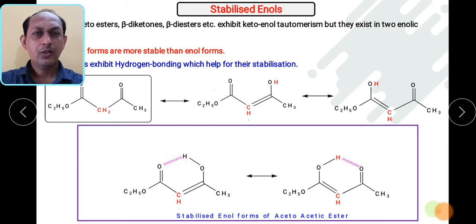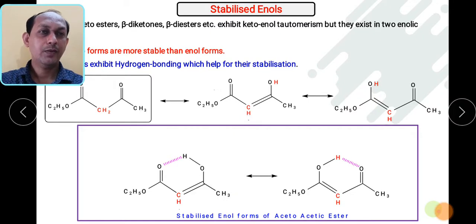As we know, hydrogen bonding takes place between hydrogen and heteroatoms such as oxygen or nitrogen. So there is hydrogen bonding here, you can see. Due to the formation of this cyclic structure, this enol form is stable.